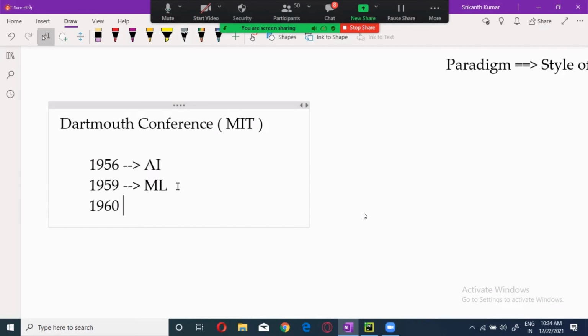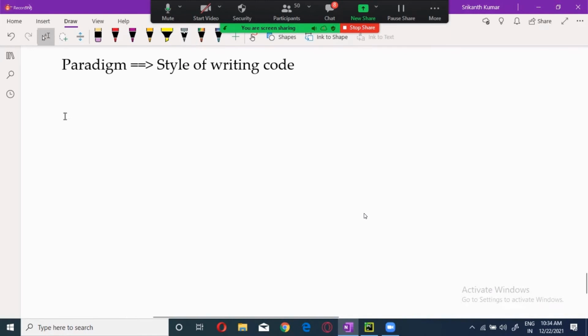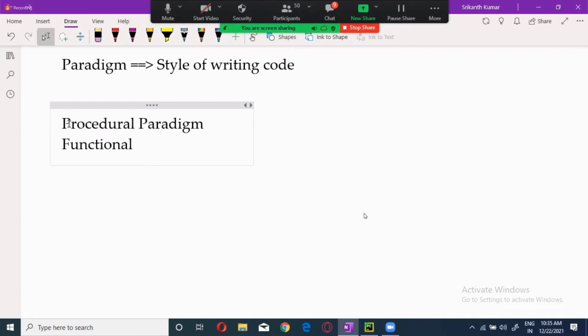Now, what are the other paradigms we have? One is called procedural. Functional. What is functional then? Without functions, you will not write the procedure. Functions themselves are a style of writing the code. It's very powerful again. And there is something called modular.